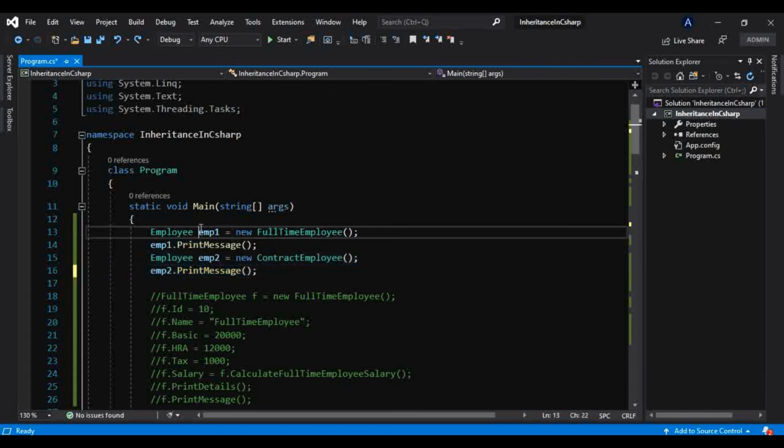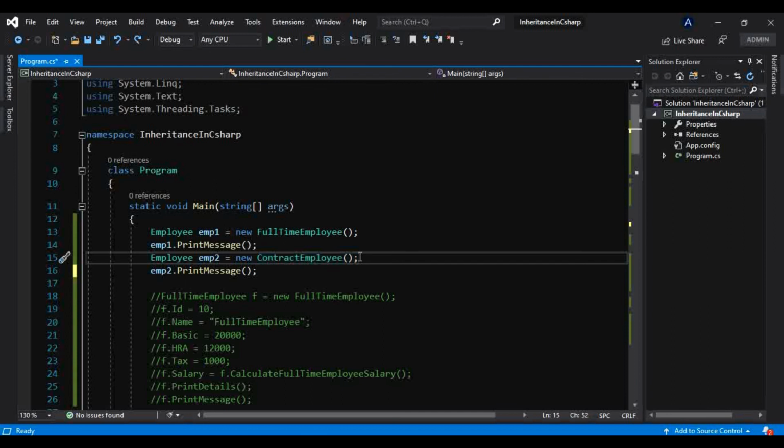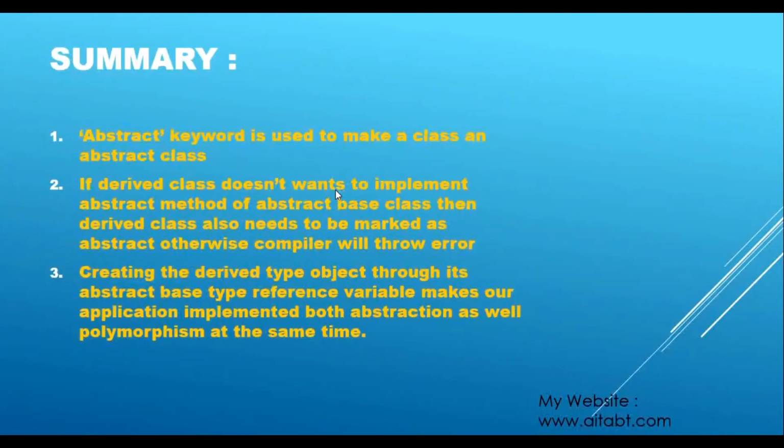So this one object is able to be a full-time employee. At the same time, it can be a contract employee as well. So this is nothing but abstraction and polymorphism at the same time. And that's what this point says. Creating the derived type object through its abstract base type reference variable makes our application implement both abstraction as well as polymorphism at the same time.